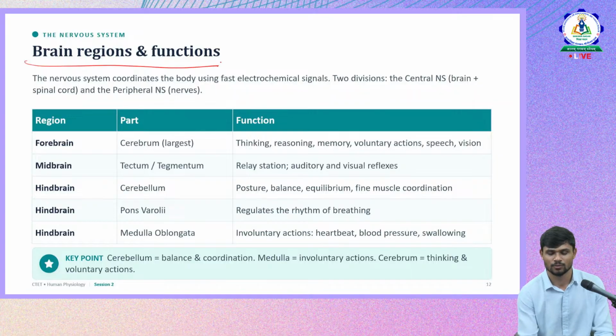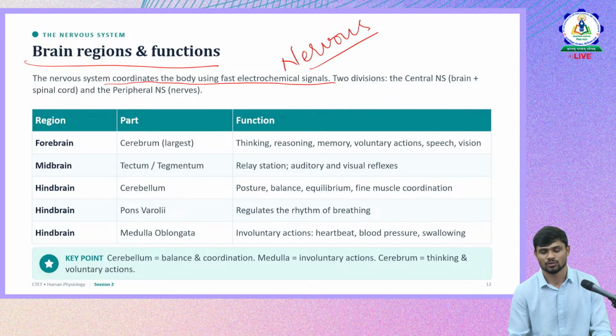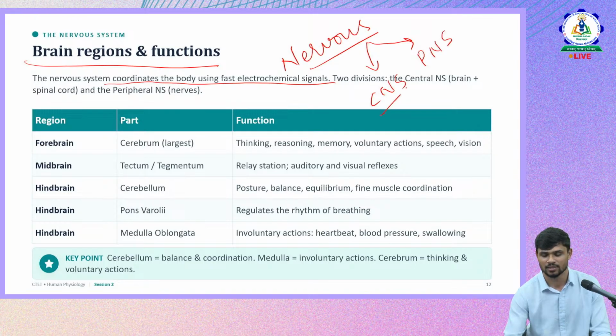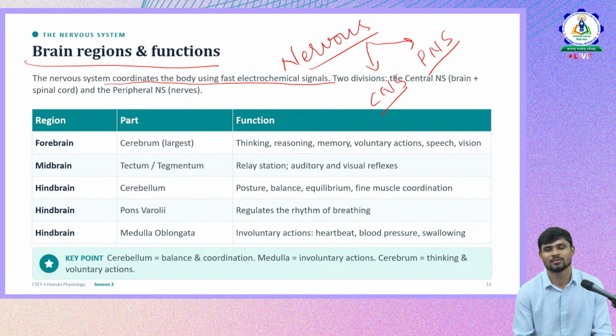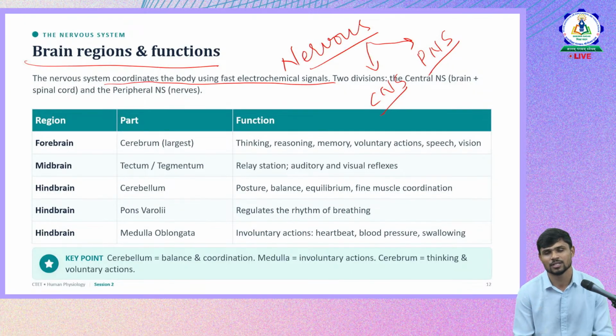So we are moving to the nervous system now. We know it's for coordination and control of the body through electrochemical signals. The nervous system has two parts: one is CNS and one more is PNS, the central nervous system and the peripheral nervous system. The central nervous system consists of the brain part; the brain till the neck is completely the central nervous system. The peripheral nervous system lies in our spinal cord.